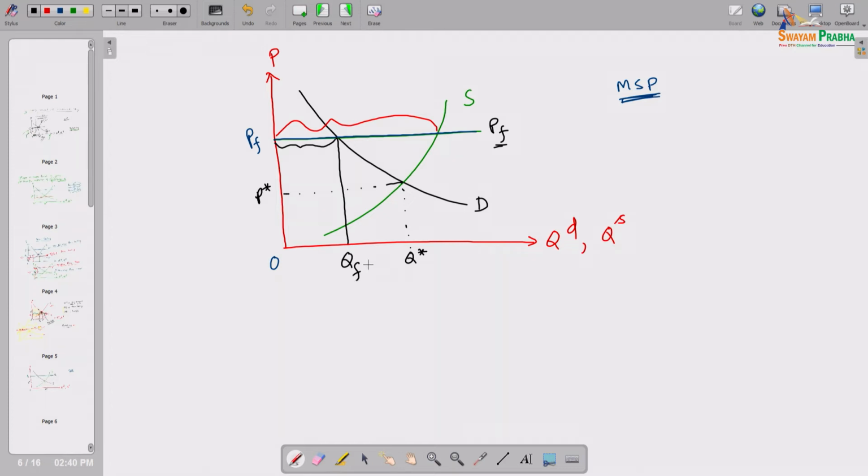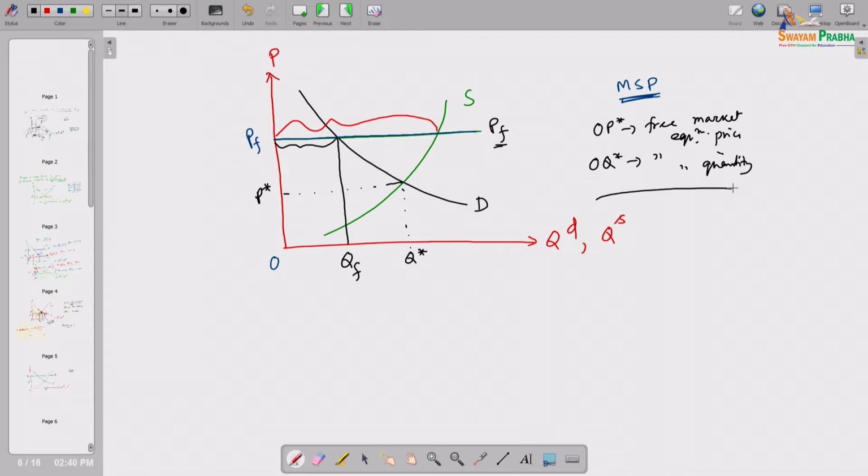So without the price floor or without government intervention in this kind of market, OP star is the free market equilibrium price, and OQ star is the free market equilibrium quantity.